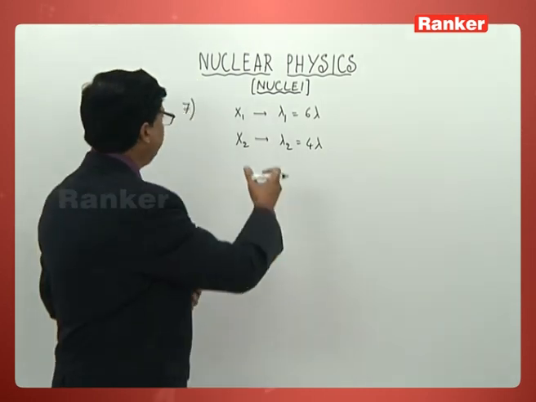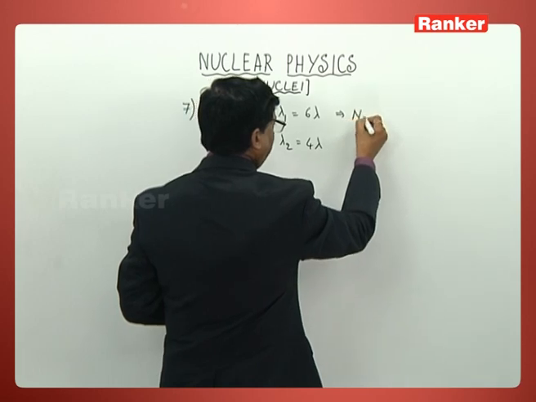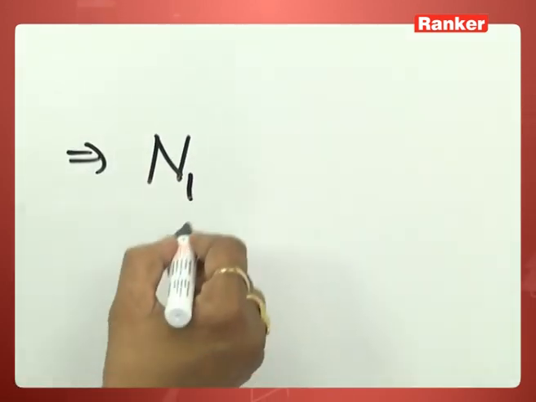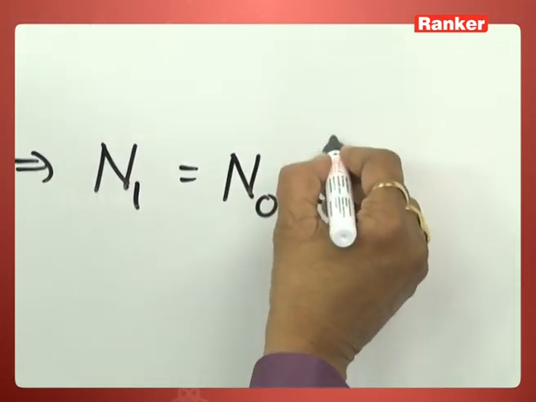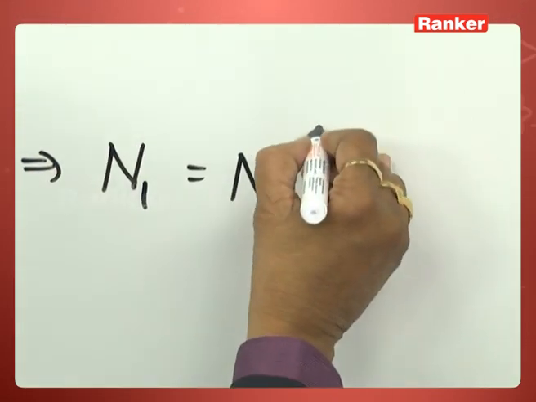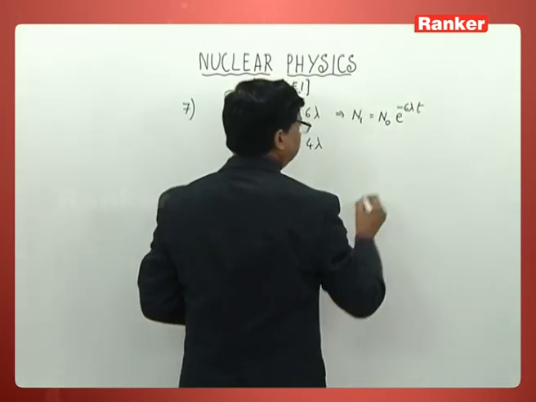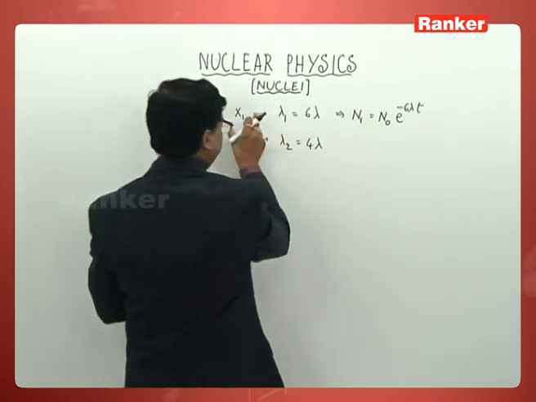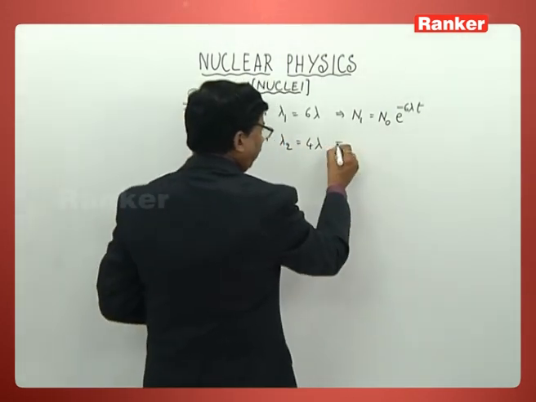So what can I write for the first one? I can write N1 is equal to N naught into e power minus lambda 1 t, that is minus 6 lambda t. That is my first equation for the first element. What now can I write here?